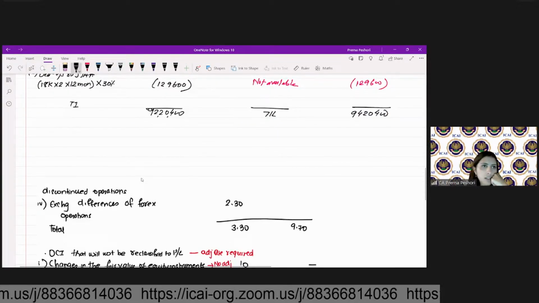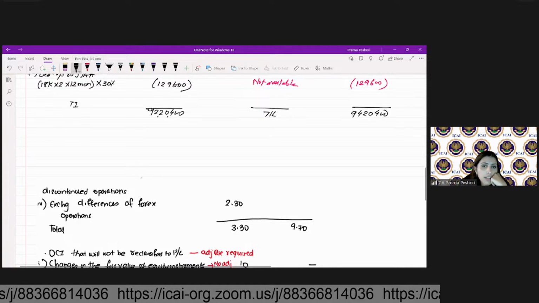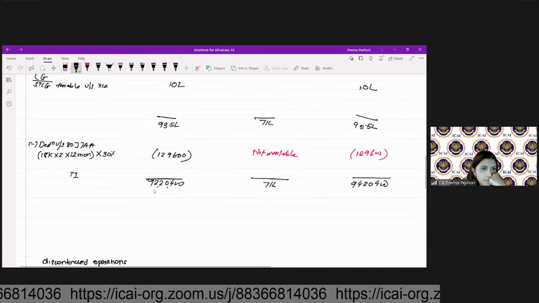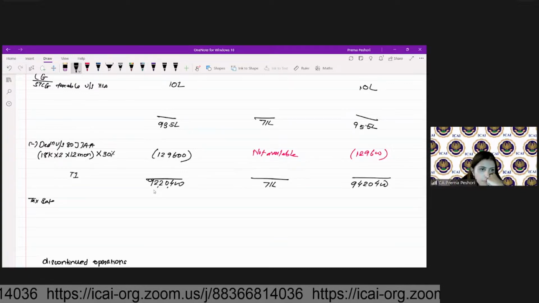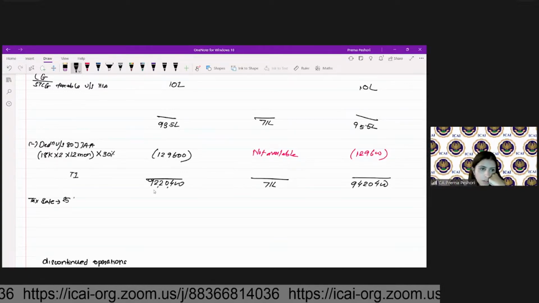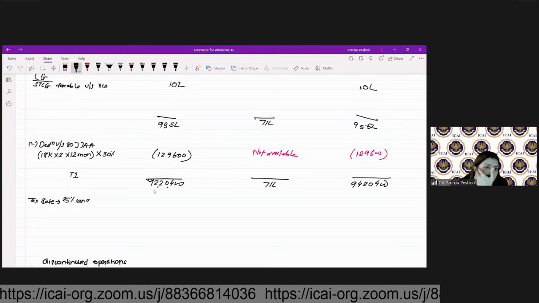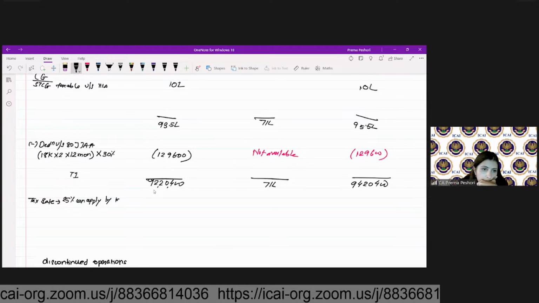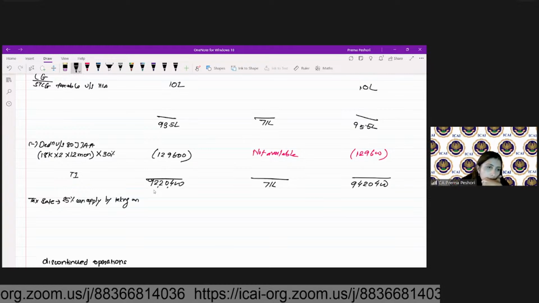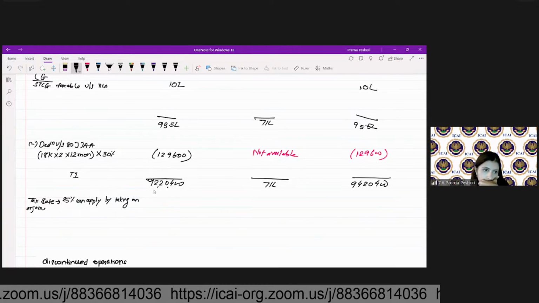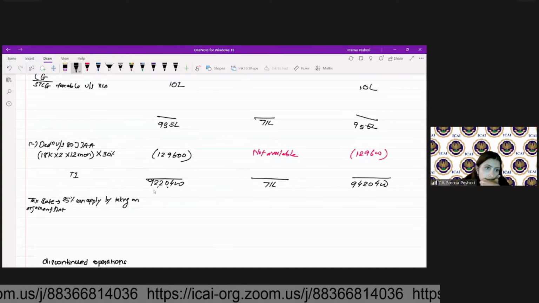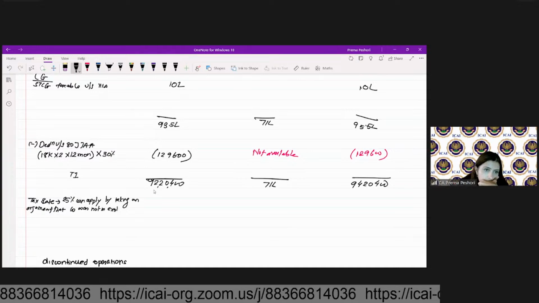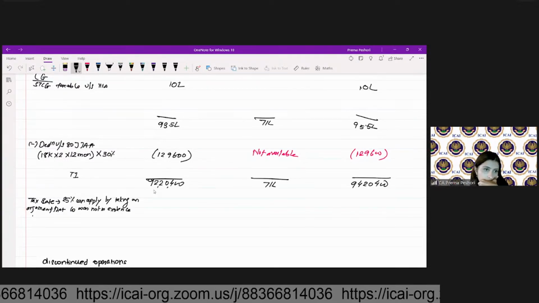So here you can write down: tax rate 25% can apply by taking an argument that company was not in existence.